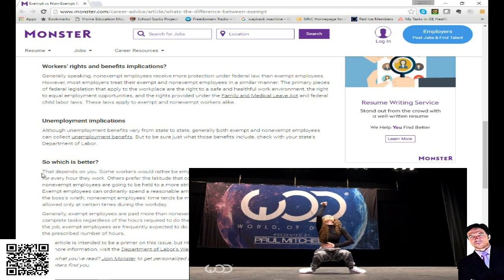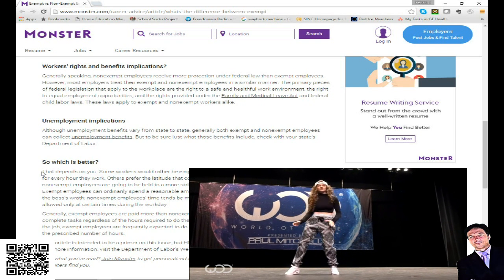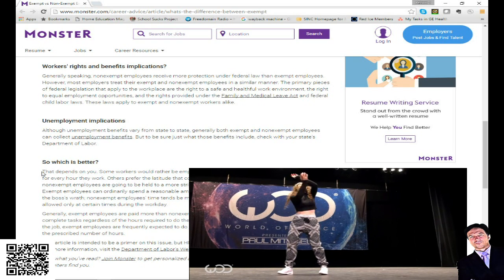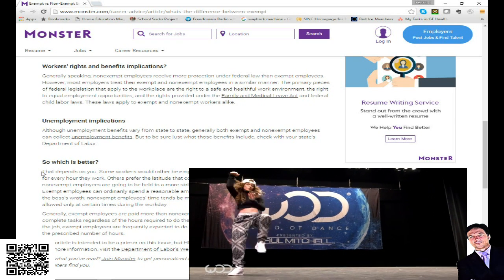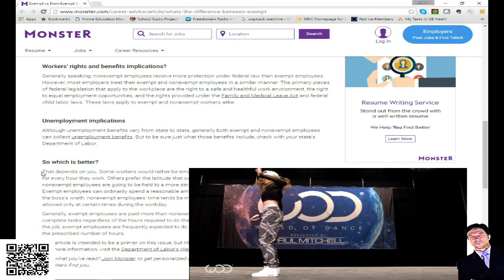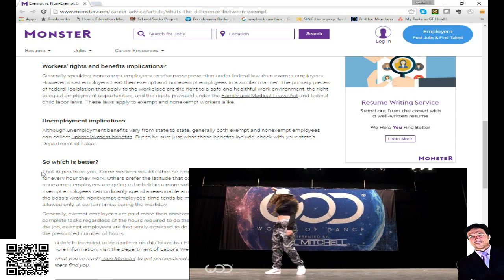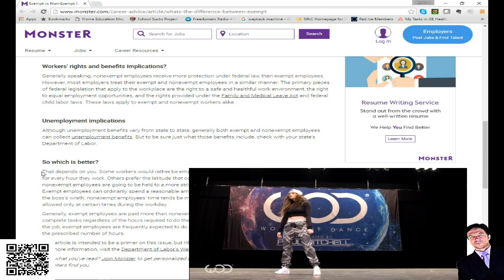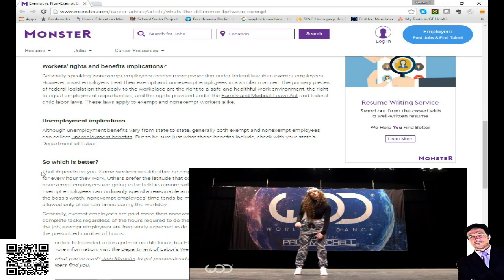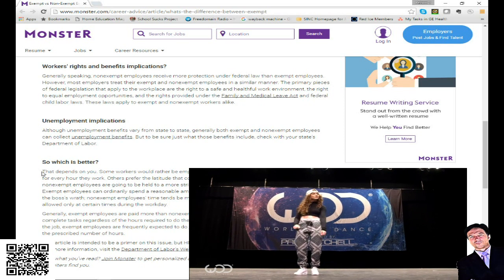For example, most non-exempt employees are going to be held to a more stringent standard regarding things like casual time. Exempt employees can ordinarily spend a reasonable amount of time around the water cooler without incurring the boss's wrath. Non-exempt employees' time tends to be more closely monitored, and designated breaks are only allowed at certain times during the workday.